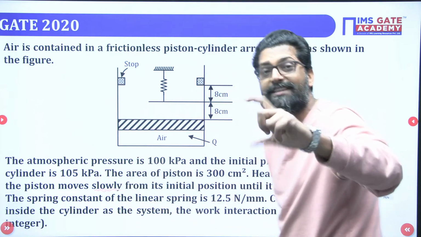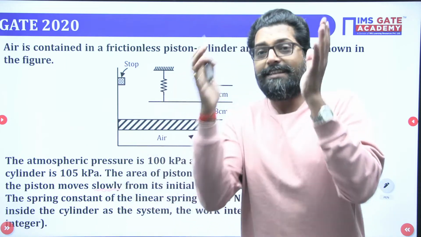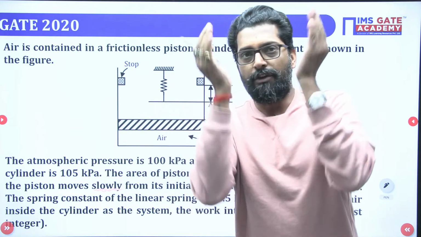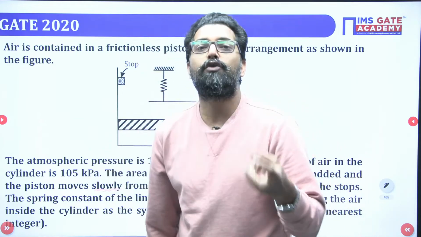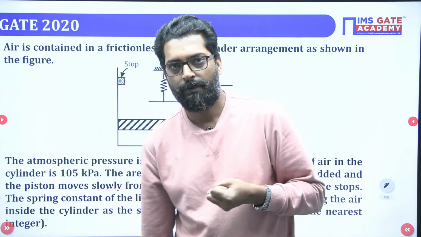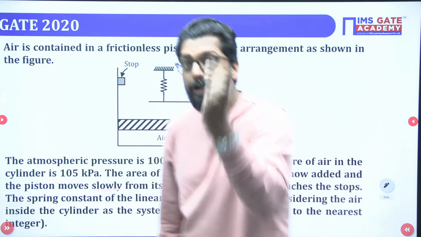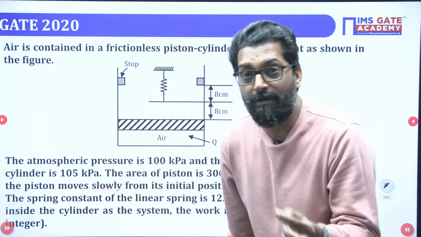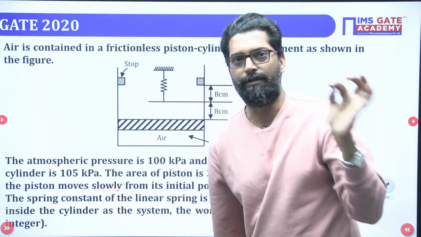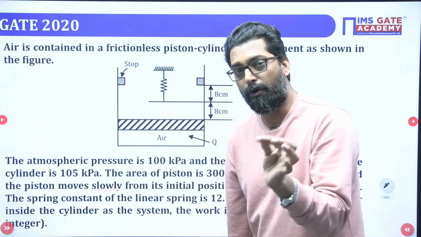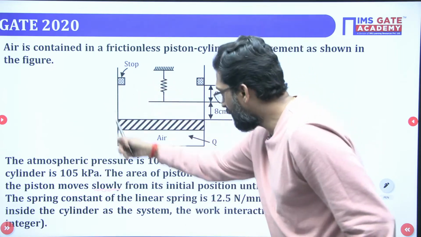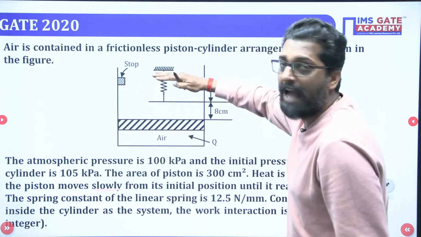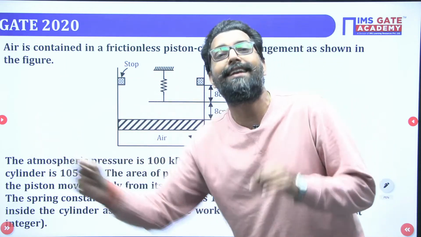That means there is a quasi-static process. If the motion is frictionless and slow, that process is known as a quasi-equilibrium process, and the quasi-equilibrium process is always an internal reversible process. So when process 1 to 2 is happening, the process is internal reversible.